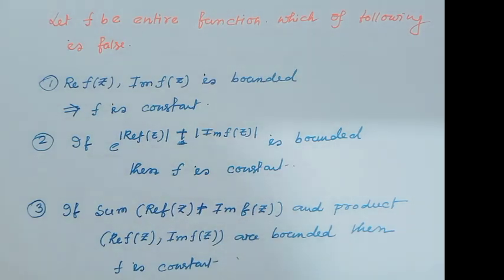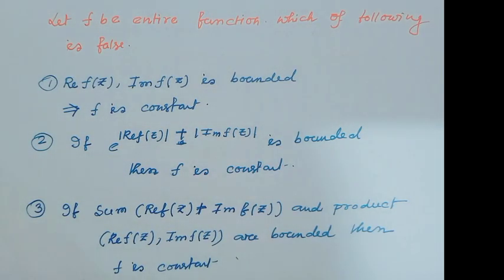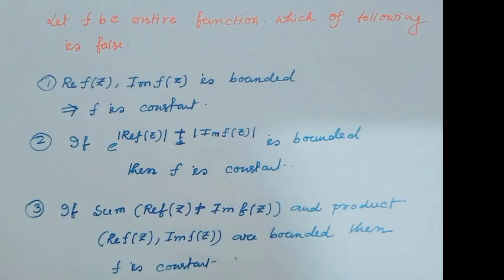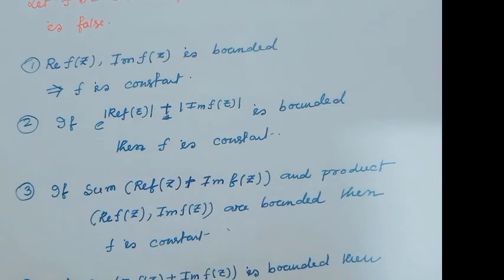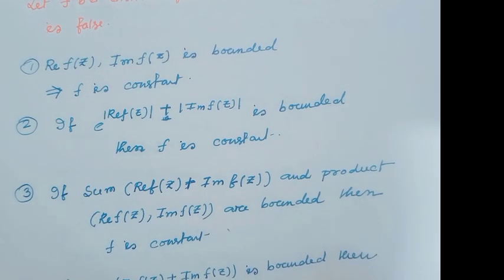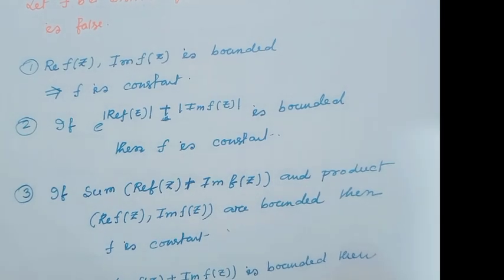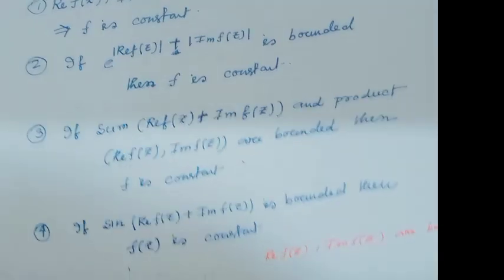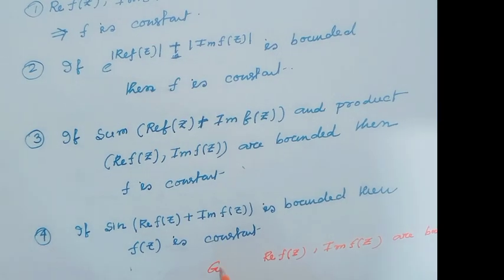Option 1, if real f(z) and imaginary f(z) are bounded, then f is constant. This is the given.